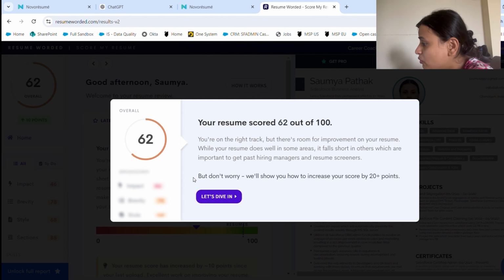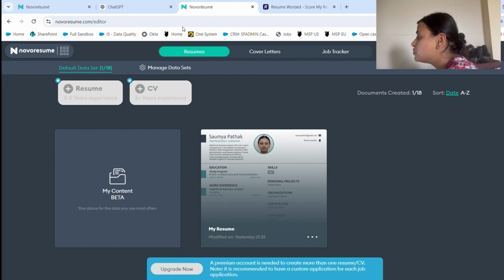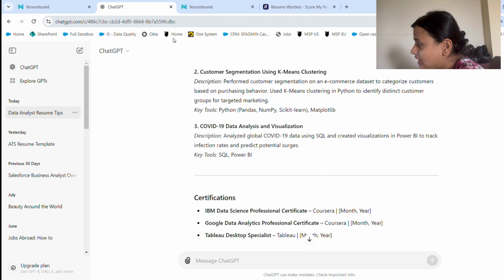So let's dive in. What is wrong? Impact, brevity, and style. So these are all the sections that you can focus on to improve your resume score. This was one of my oldest resumes, which I gave here to check my resume score. I hope that if you create it this way, your score would be 80 plus for a data analyst profile.